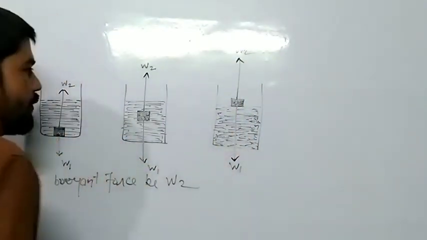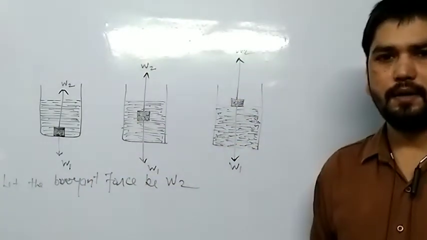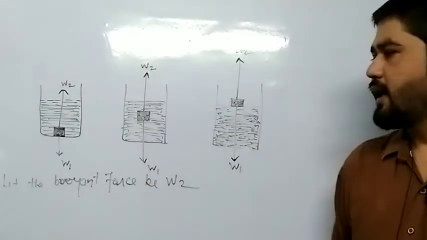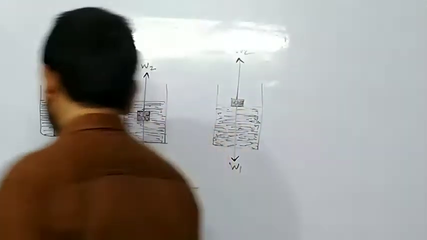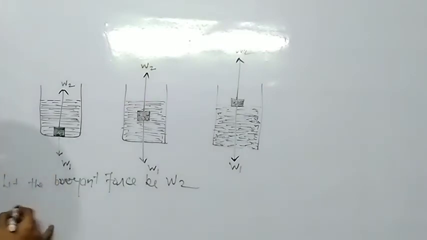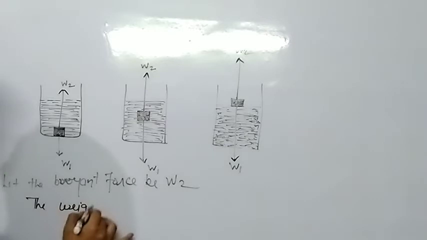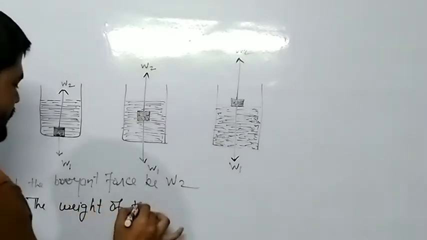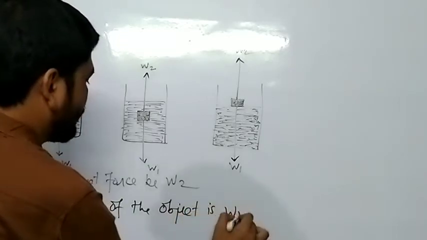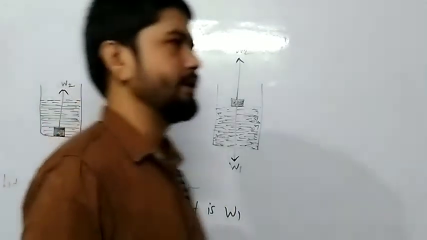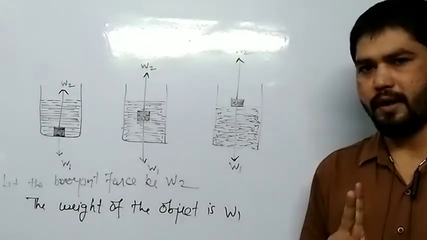And one more force is what? That is the weight of the object, and the weight of the object is always downwards. So let the weight of the object be W1. So two things are there, W1 and W2. Both are forces. Okay.